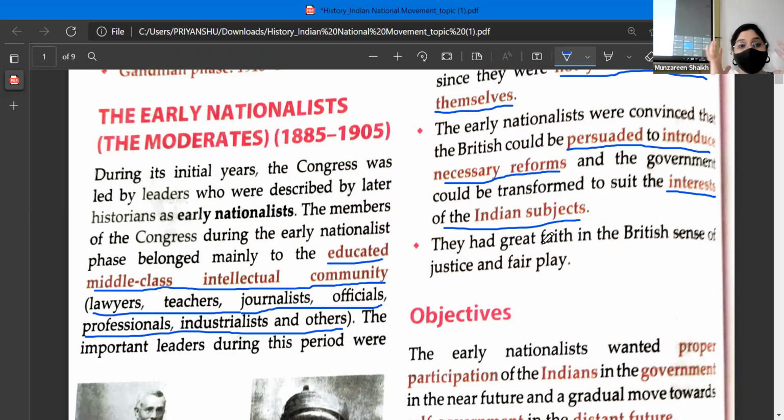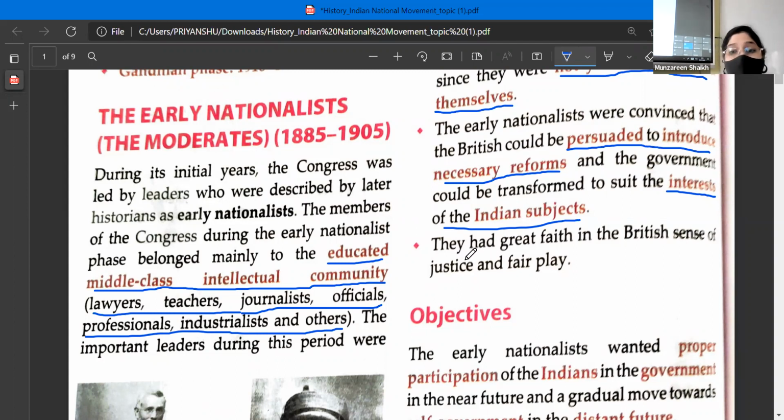So initially, the British government had certain rules and regulations which were beneficial for the British officials, but now they wanted to change it, and now they want that it should help the Indian subjects, that means the Indian communities. Clear? This is the second realization.